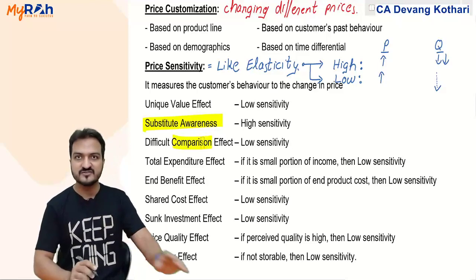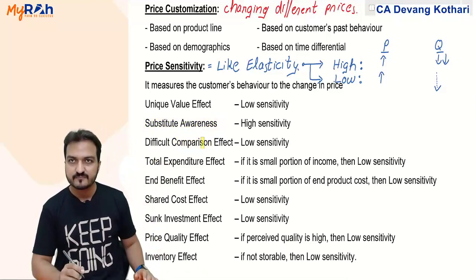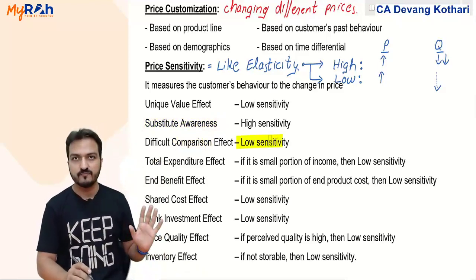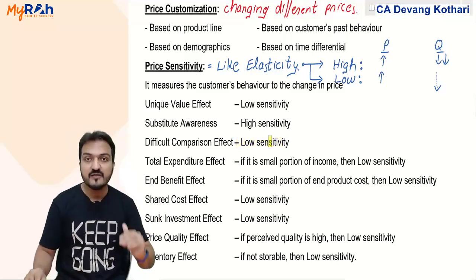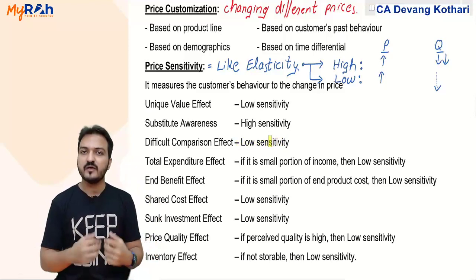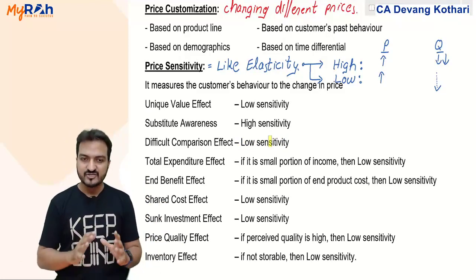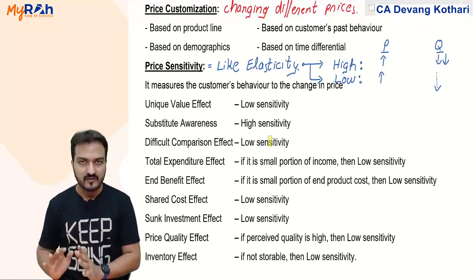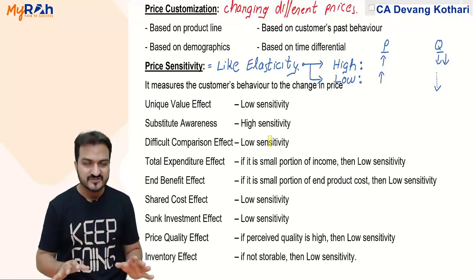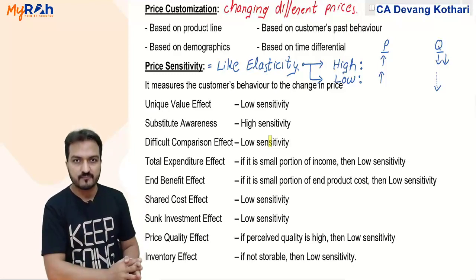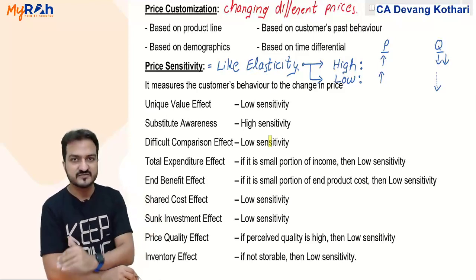Second, difficult comparison effect. If my product is difficult to compare with other products, then price sensitivity will be low, because if he can easily compare, then he can see the other product as a substitute. If he cannot compare, then he cannot see the other product as a substitute. Imagine there is another product similar to mine, but I have made my product with such complicated features that it is difficult to compare. If it is difficult to compare, then the customer will have less price sensitivity.